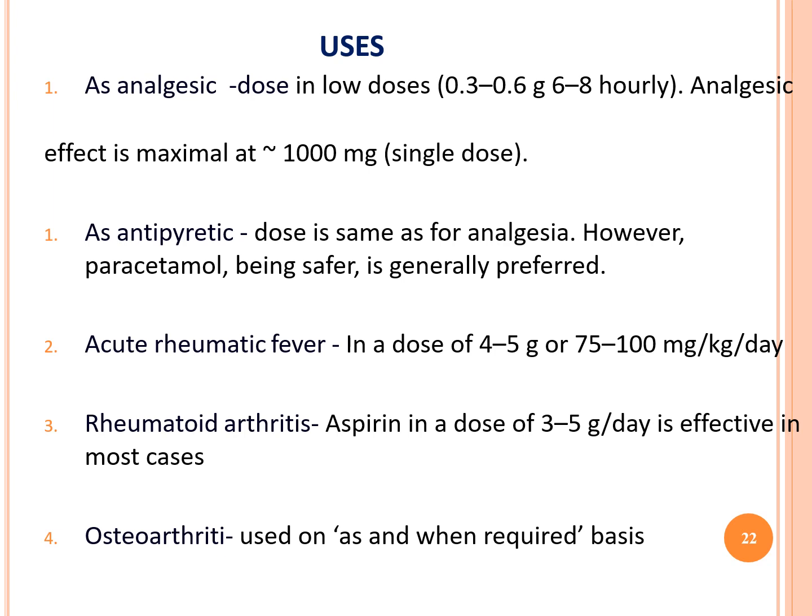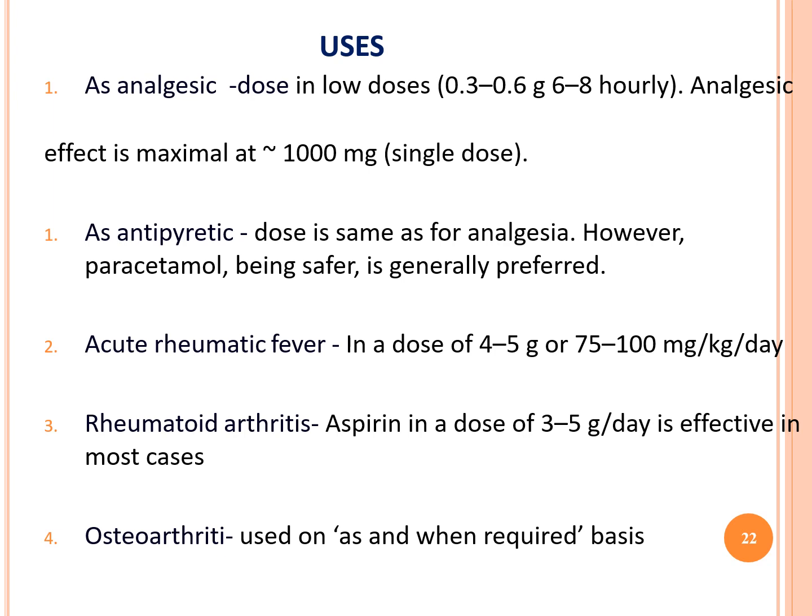Next, rheumatoid arthritis. Rheumatoid arthritis is a chronic inflammatory disorder that can affect your joints. What is the dose? In what way can we use aspirin in rheumatoid arthritis? The aspirin dose is 3 to 5 grams per day.